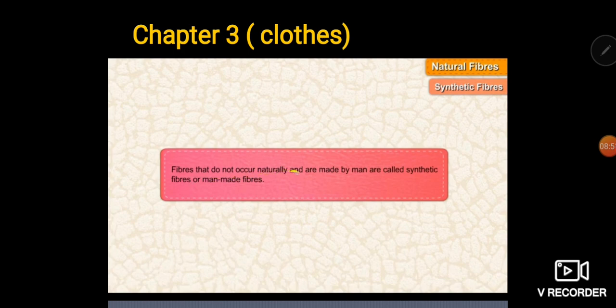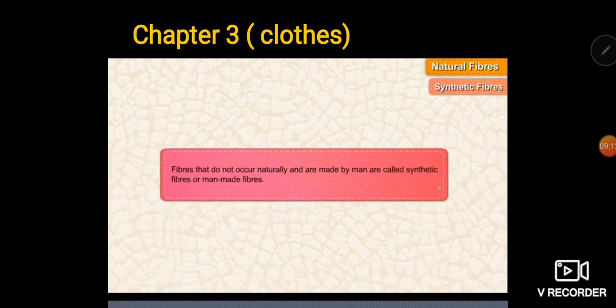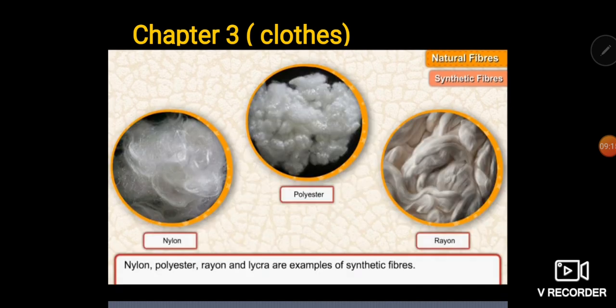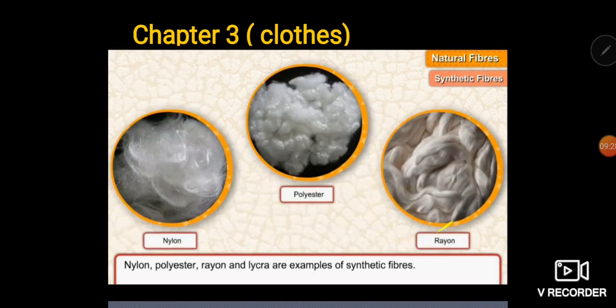Fibers that do not occur naturally, which are not found in nature, which are made by man, are known as synthetic fibers or man-made fibers. For example, nylon, polyester, rayon. Now you can look into the picture. This is nylon, this is a picture of polyester fiber, and this is a picture of rayon fiber. These all are synthetic fibers. These are made from chemicals. These are made by human beings. And we have one more example, lycra.